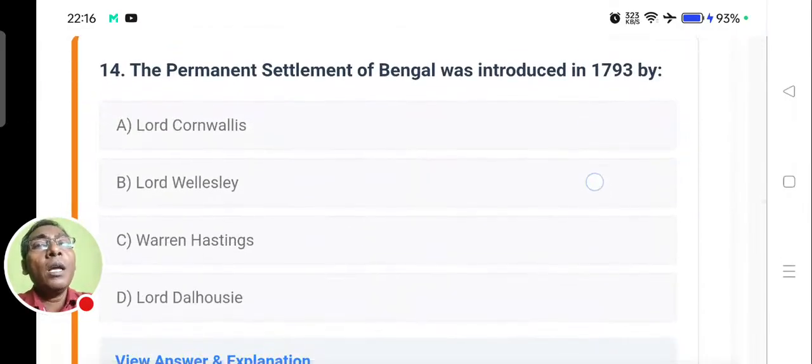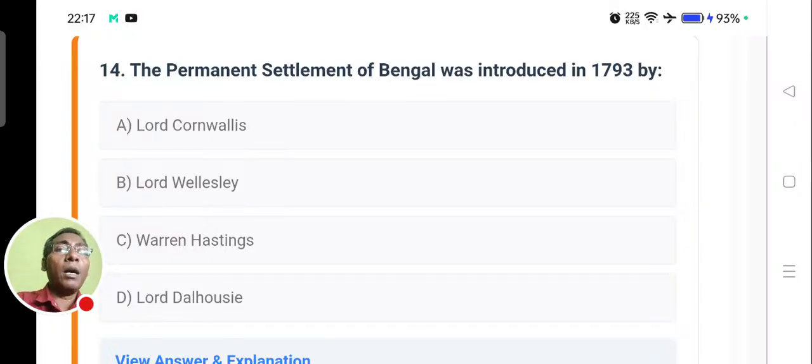Next question: the Permanent Settlement of Bengal was introduced in 1793. By whom? Who introduced the Permanent Settlement of Bengal? Before this, let us understand what the Permanent Settlement is. It is also known as the Zamindari system, and under this policy, the Zamindari system was made hereditary.